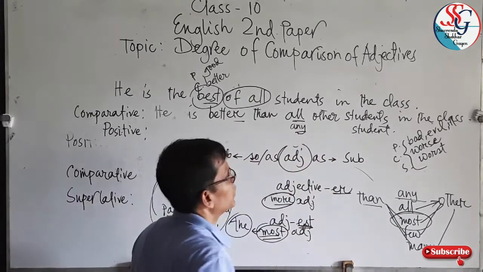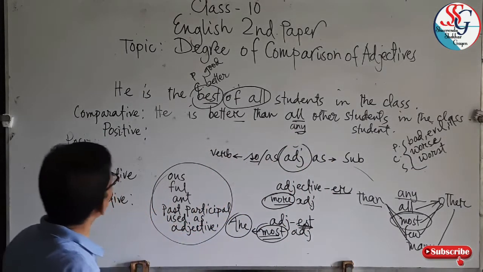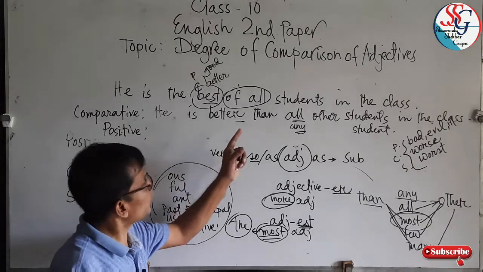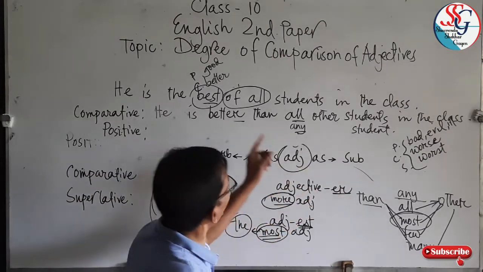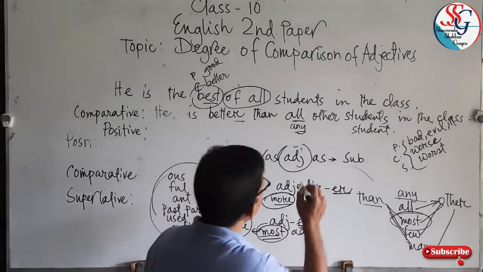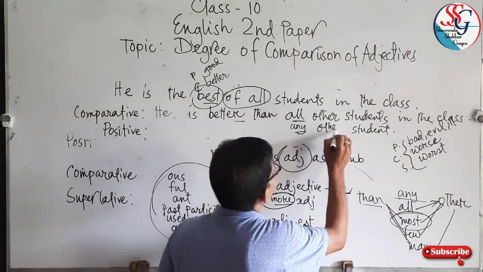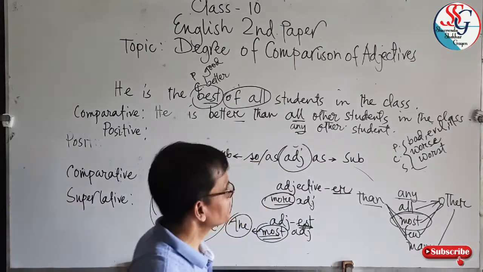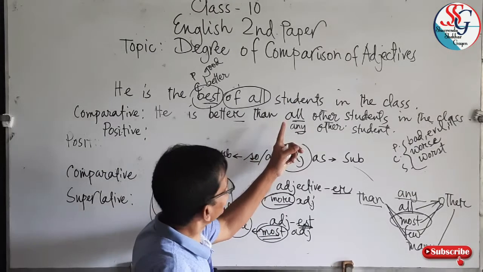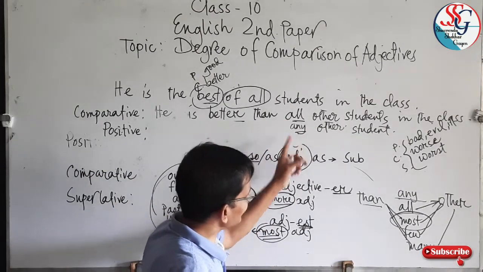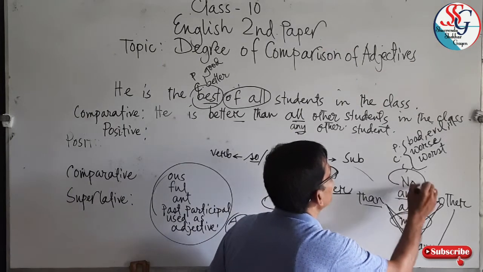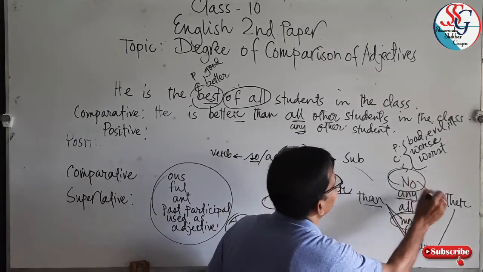Any singular word, so any other student. So we can write he is better than all other students, or he is better than any other student in the class. Now, when all other, then any other. So for comparative you are writing no other.